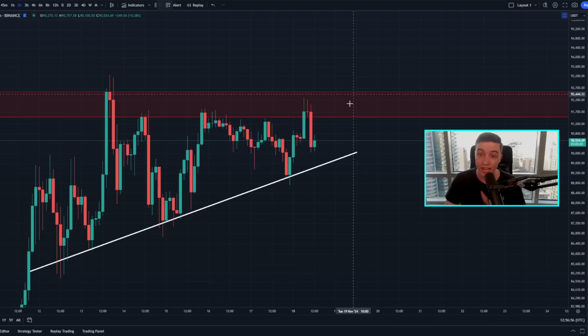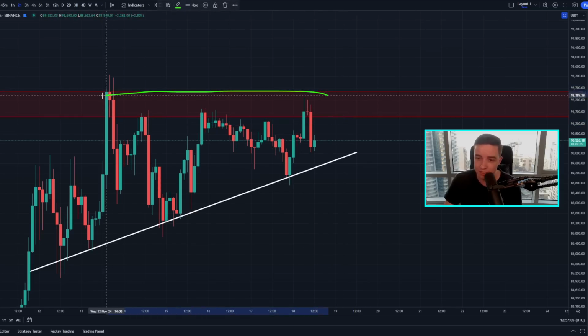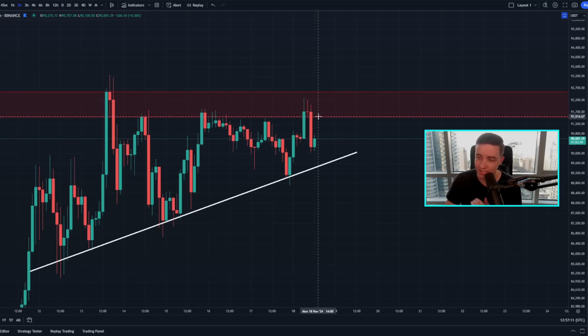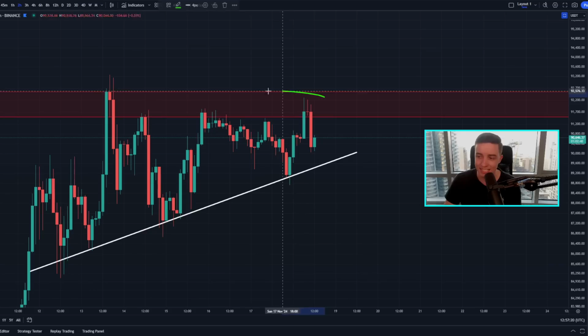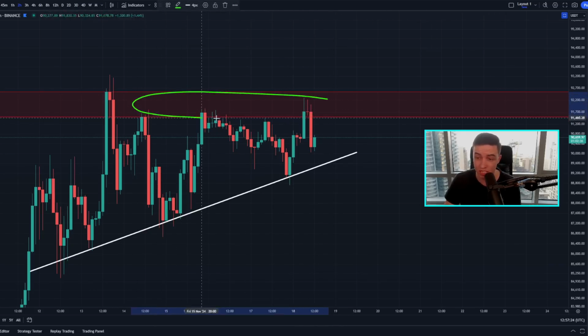And if we're taking a look at this 2-hour Bitcoin chart right here, we can see that the price of Bitcoin is establishing a new area of resistance, at least in the short term. So basically, this is the area on the price chart in the short term where a lot of traders are interested in taking profits or selling a bit of Bitcoin, and this is sitting in between around 91,500 to 92,500. So in that 1k price range, once again, we should expect a decent amount of selling pressure and the price to struggle in this price range, as we've seen recently.